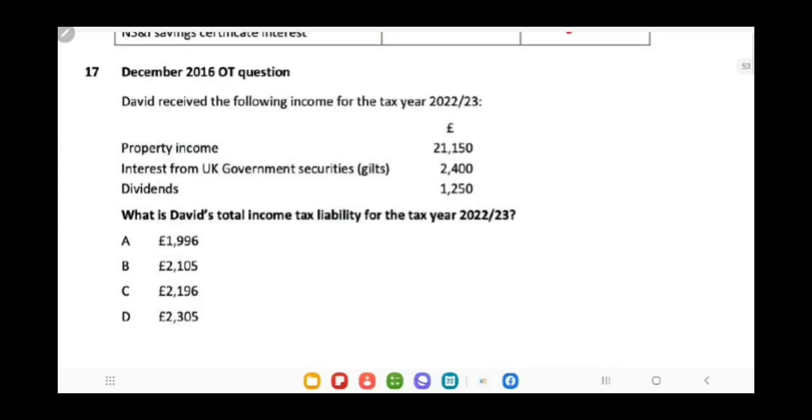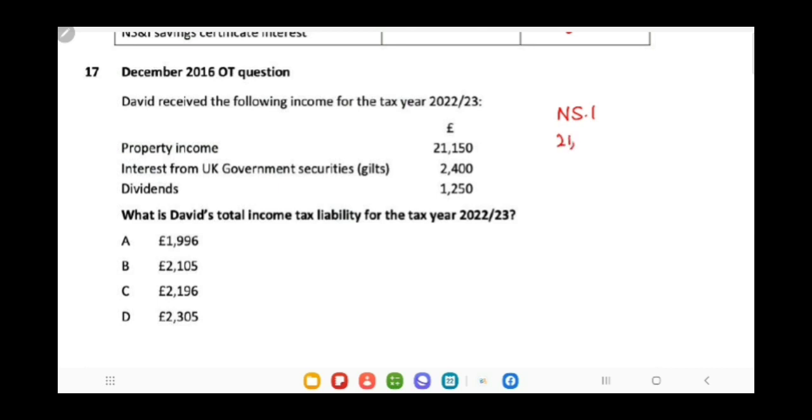Next, David received the following income for the tax year 22-23. Property income 21,250, interest from government securities 2,400 and dividend 1,250. What is David's total income tax liability? So we need to consider that property income is said to be non-saving income.